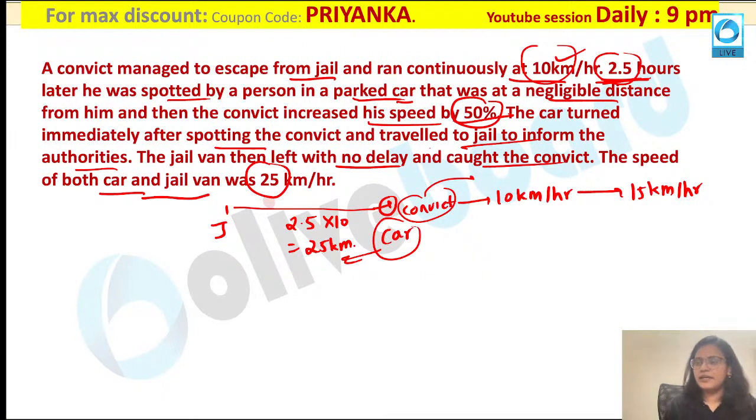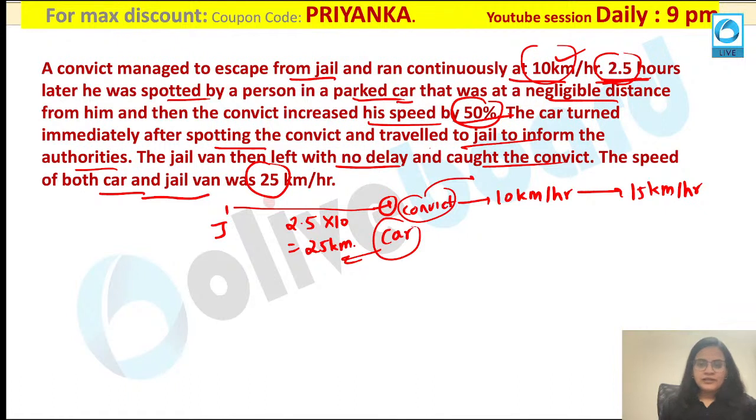Dinesh is saying 125 km. Let me check. I don't think it is 125. Okay, let us check it out and see if it is a correct answer over here. All of you please pay attention. First you understand this situation over here. So what has happened in this case? Gokul is saying 125 km over here, 7.5 hours. Okay, let us see if it is the correct answer or not.